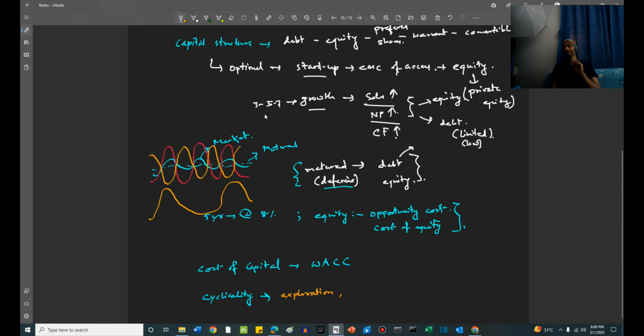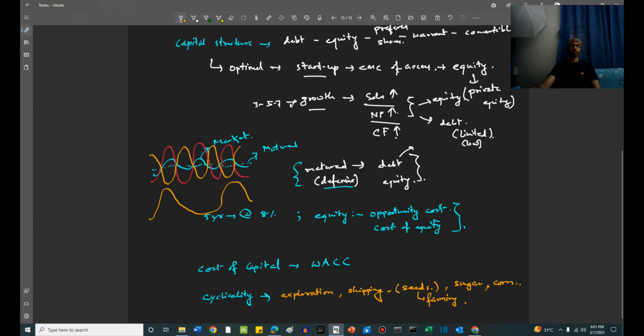But exploration is a cyclical company. Then there is shipping. Shipping business again is a cyclical company. Then there are things like seeds. Companies which are into seed growing or seed manufacturing. This is farming related, right? This is also very cyclical, and specifically it is seasonal. Same goes for something like the sugar industry, the sugar producers or the corn producers. These are cyclical businesses, meaning with respect to seasons or with respect to market cycles, they go up and down, right? So this is what cyclicality means.